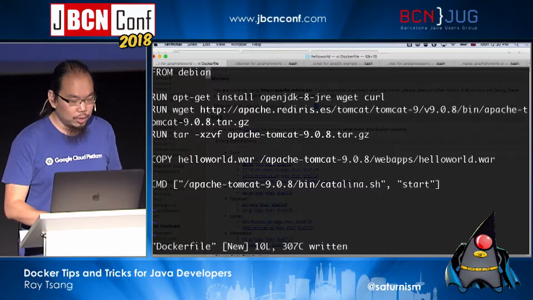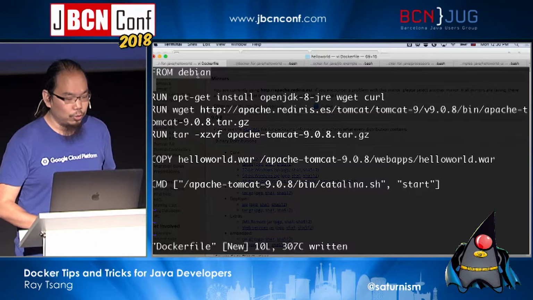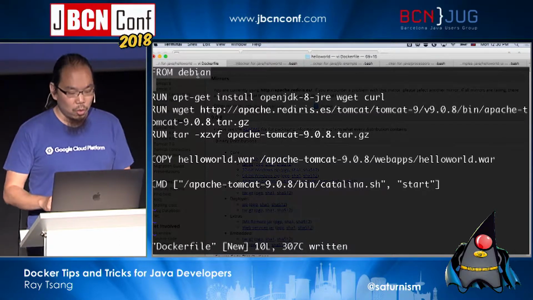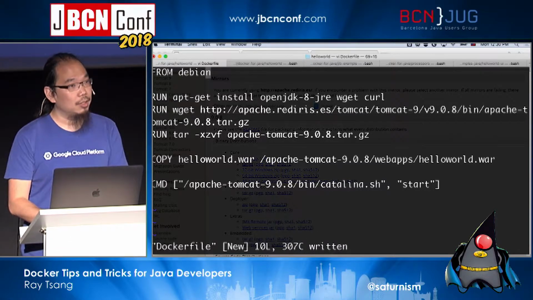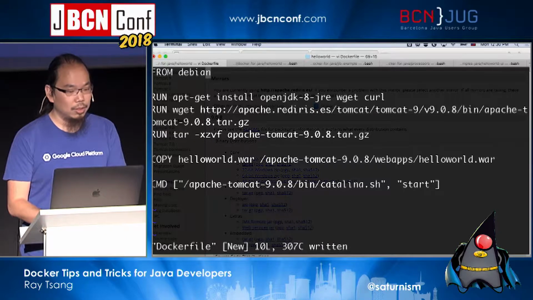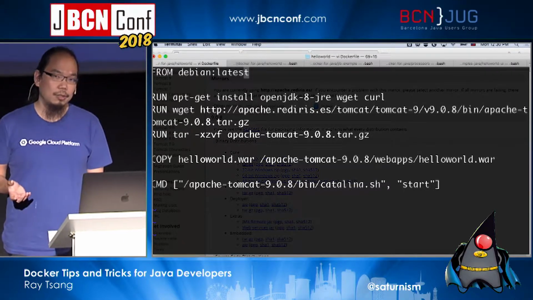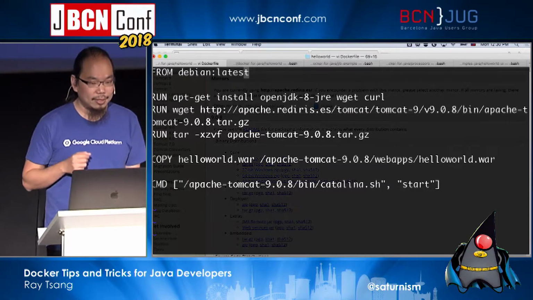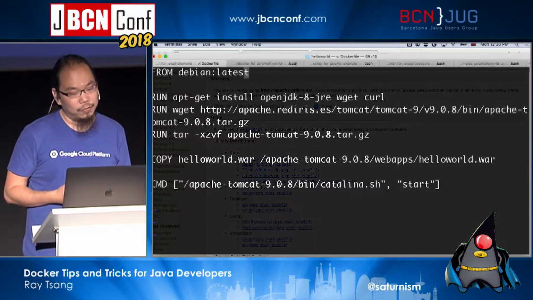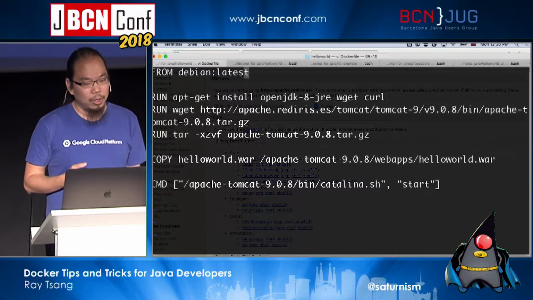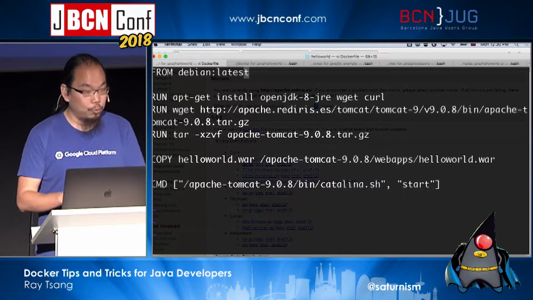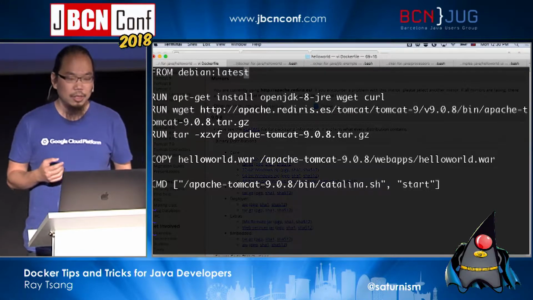Now, the problem with this, firstly, is that when you say FROM Debian, what version of Debian is this actually going to get? By default, it's going to infer Debian latest. Okay? So you would think that this is the latest version of Debian, or sometimes you do latest Ubuntu or latest something else.